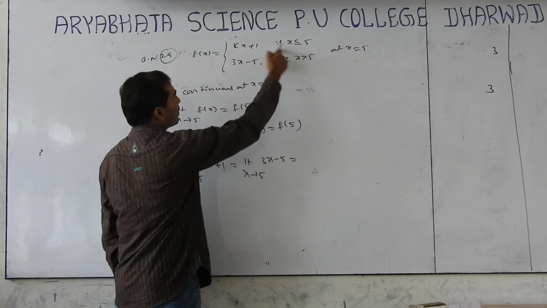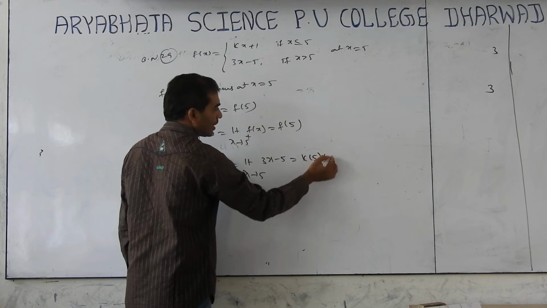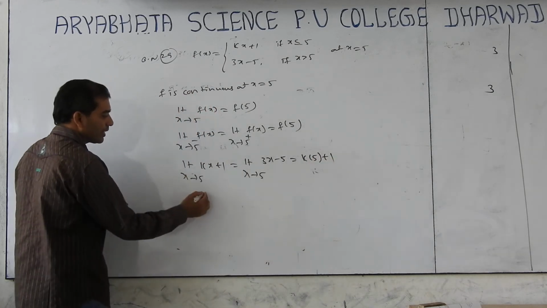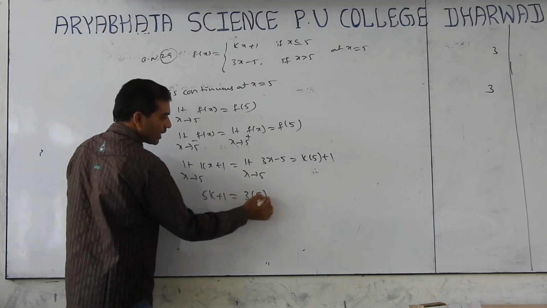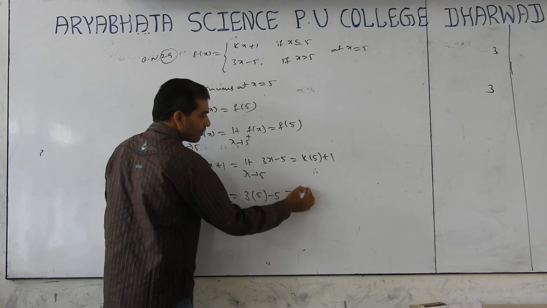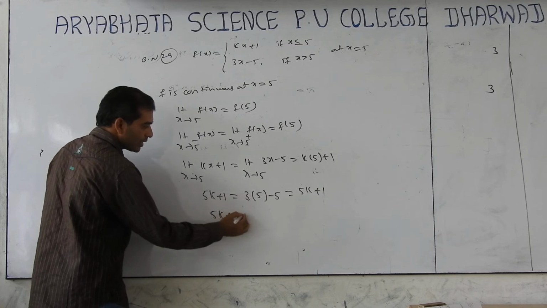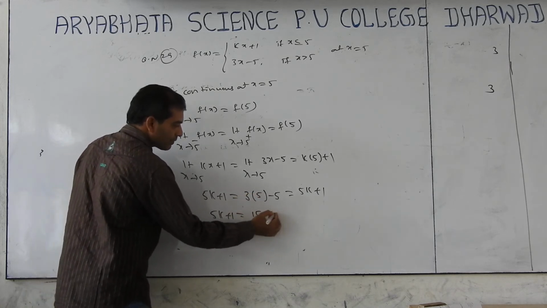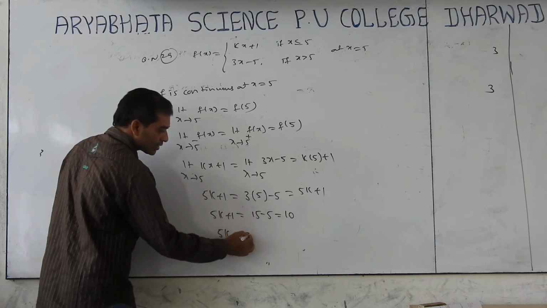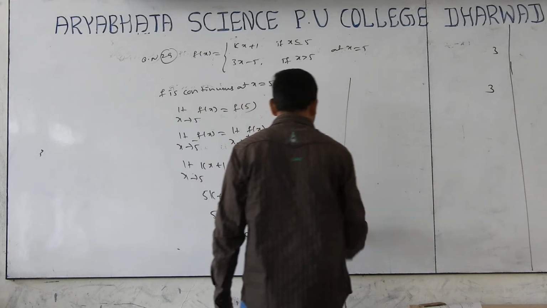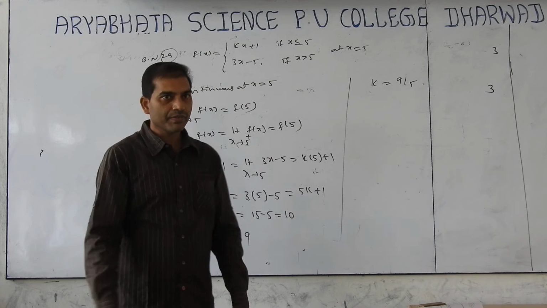f of 5 is at 5, so substitute x equal to 5 here: 5k plus 1. Put x is equal to 5 here: 5k plus 1 equals 3 into 5 minus 5, equals 5k plus 1. This is the same. 5k plus 1 equals 15 minus 5, equals 10. 5k equals 10 minus 1, which is 9. So k is equal to 9 by 5.